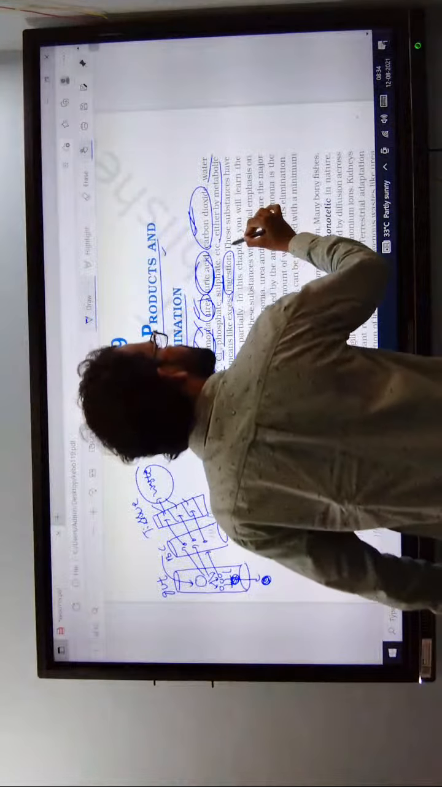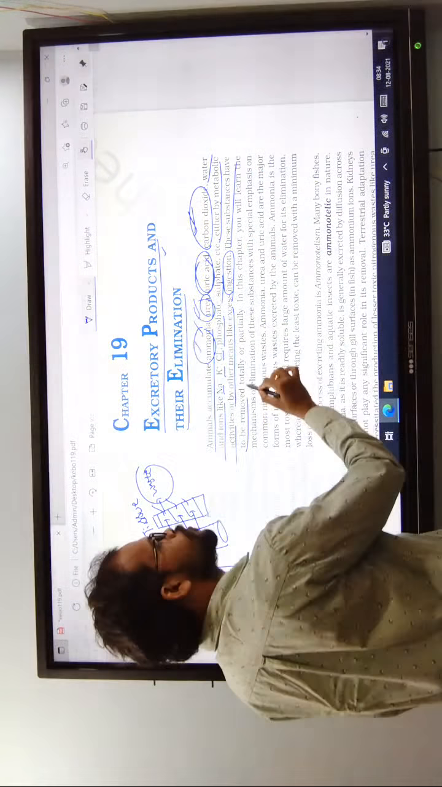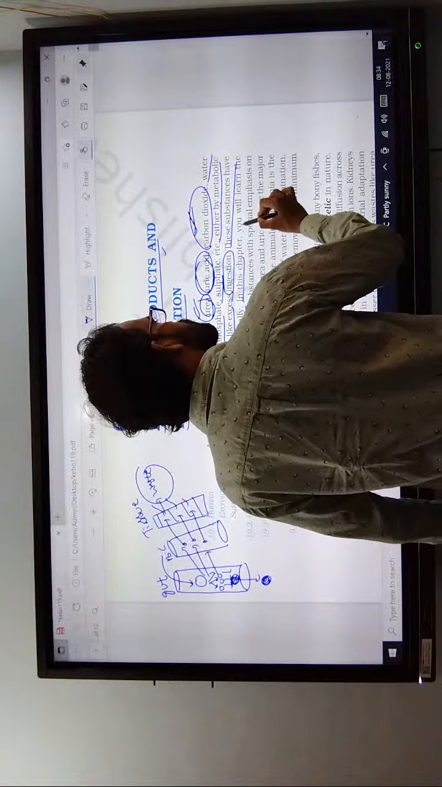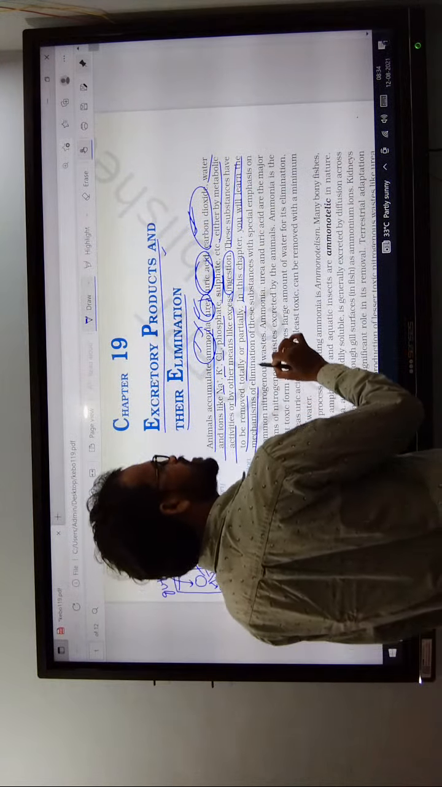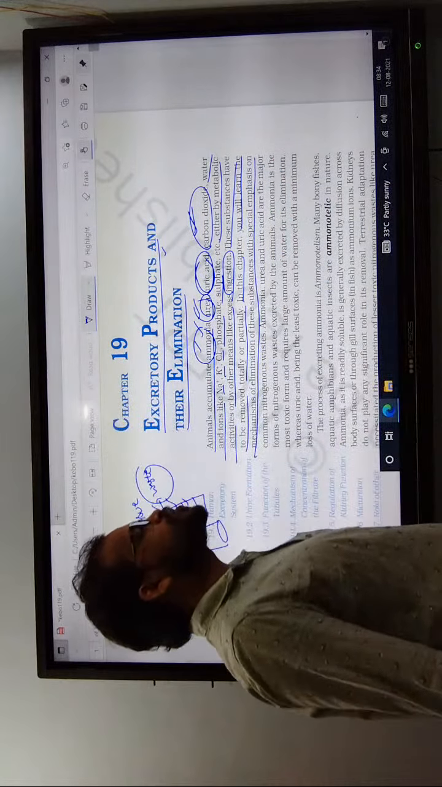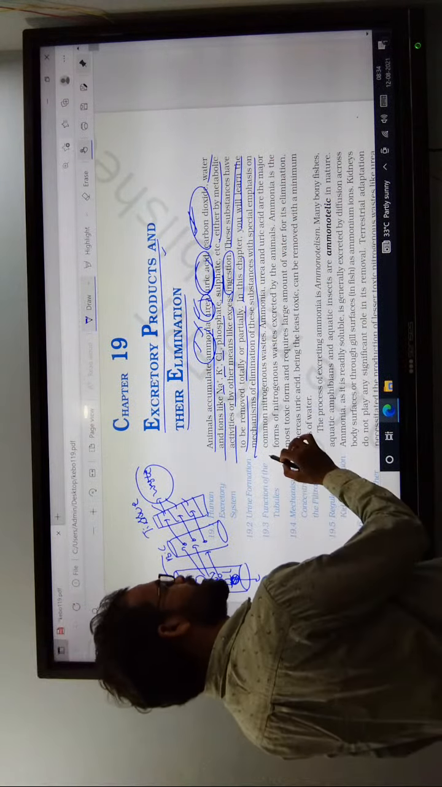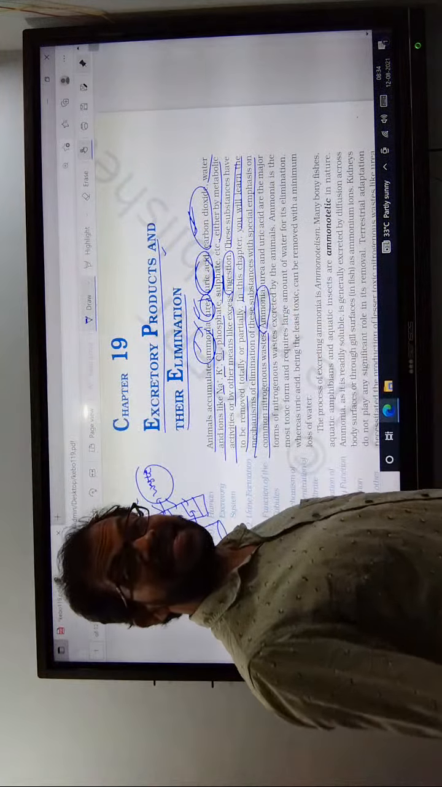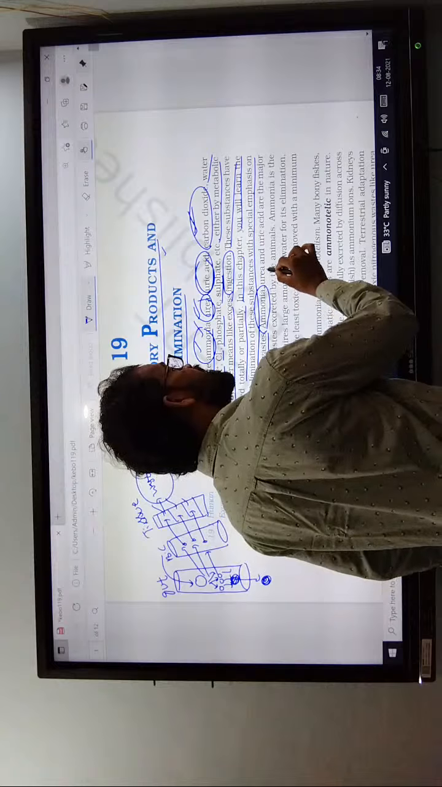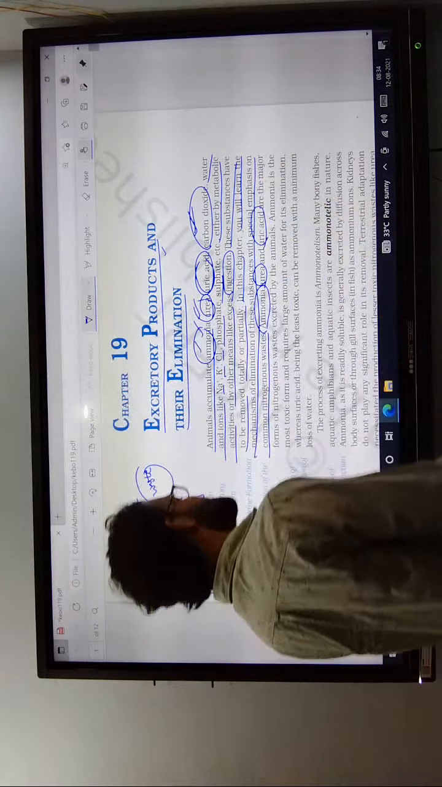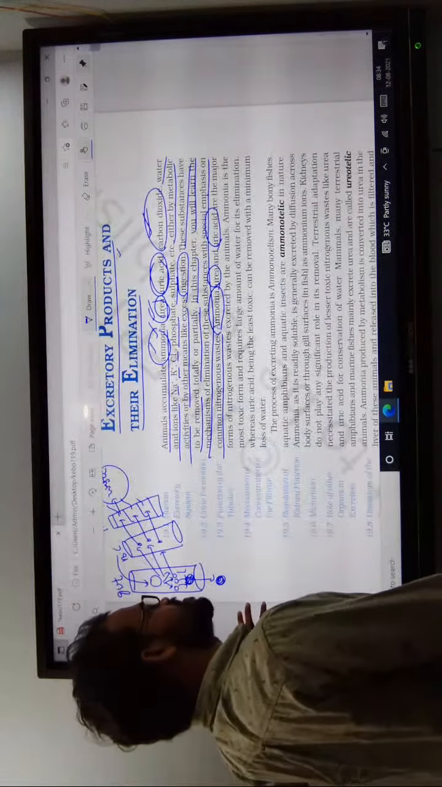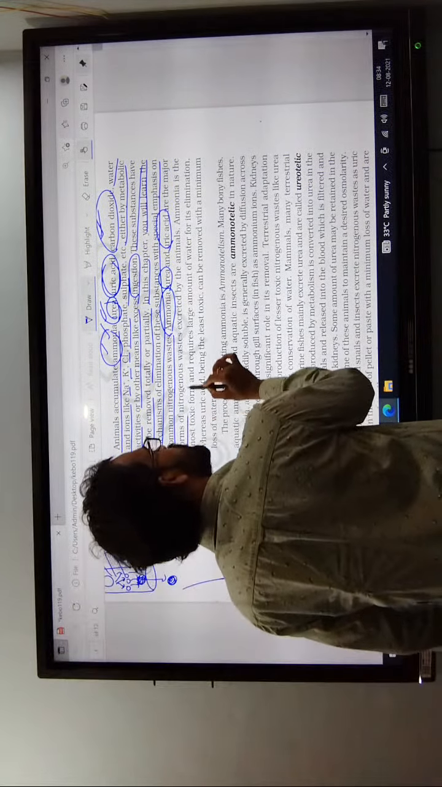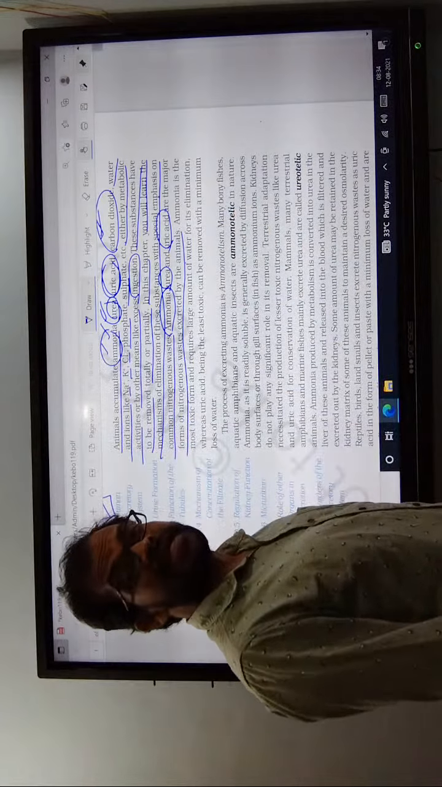Now, these substances are removed totally or partially. In this chapter you will learn about the special mechanisms of elimination. What are the common nitrogen wastes? Ammonia, urea and uric acid are the major nitrogenous wastes eliminated, and they are divided based on their toxicity.